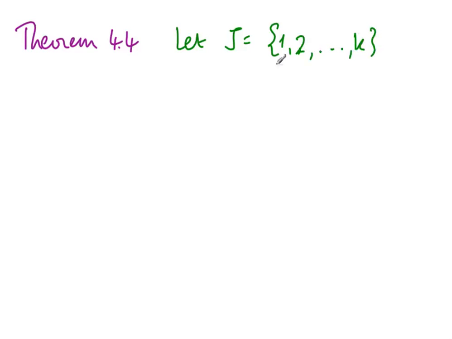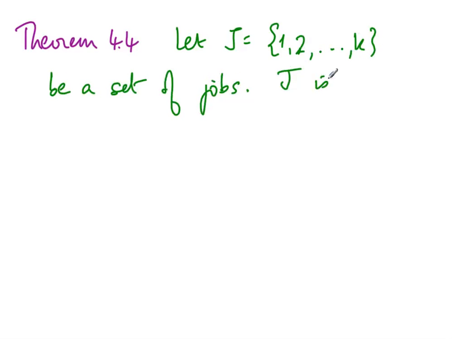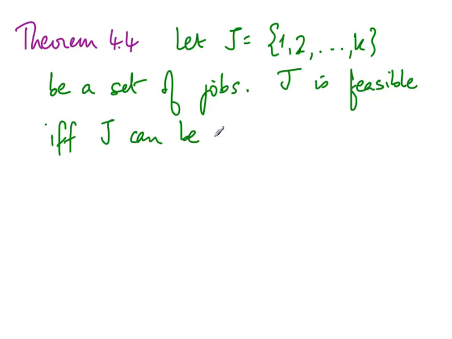So we had the following theorem. We said that let J be a set of jobs, say 1 to K, then J is feasible. In other words, all the jobs in J can be scheduled to meet their deadlines if and only if J can be scheduled in order of deadlines.